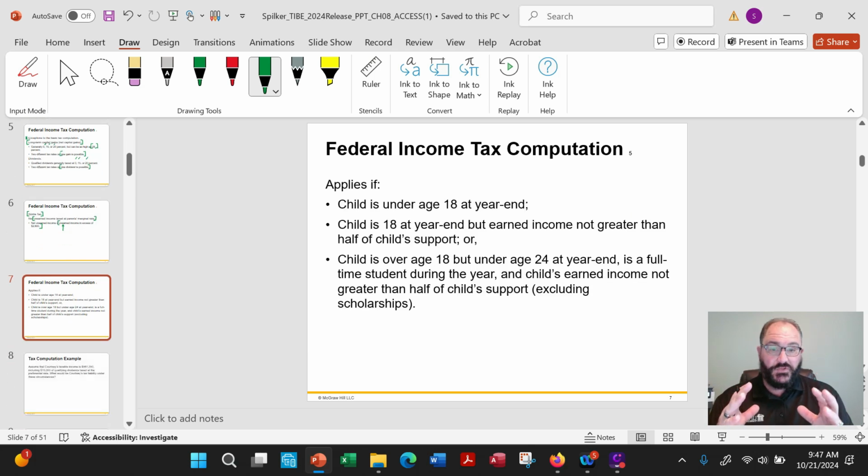So here are the rules for that. If you're wondering what those particular rules are: number one, the child has to be under the age of 18. Or the child is 18 at year end, but earned income is not greater than half the child's support. Or the child is over 18 but under age 24 at year end, is a full-time student during the year, and the child's earned income is not greater than half the child's support, excluding scholarships. So either one of these items can apply.